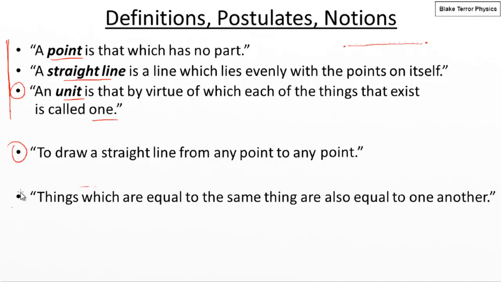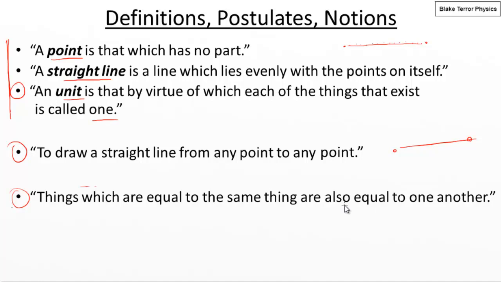So I've got a postulate here. To draw a straight line from any point to any point. He's saying that this is possible. It's based on this definition of a straight line that he's given. It's possible to draw a straight line between any 2 points, a line which lies evenly with the points on itself. So he's made a statement there, which is down as being a postulate, maybe pushing the boundaries a little bit more than the next one, which is a notion. But you can consider these things to be very similar.